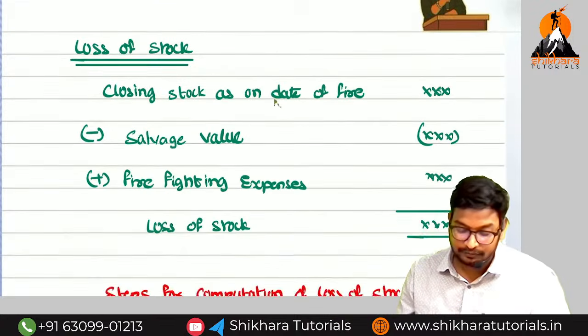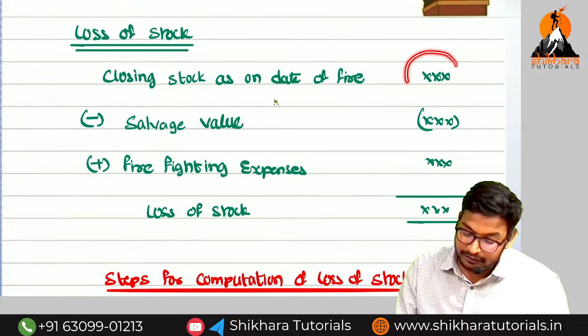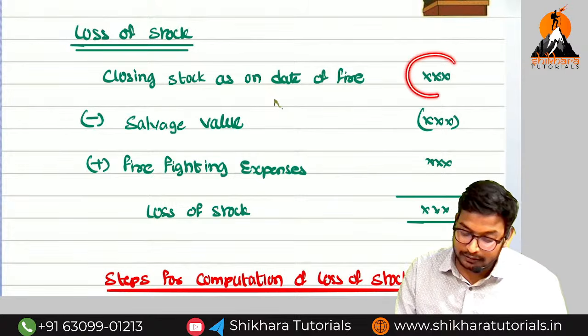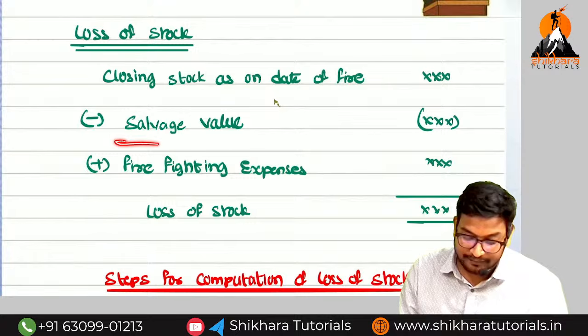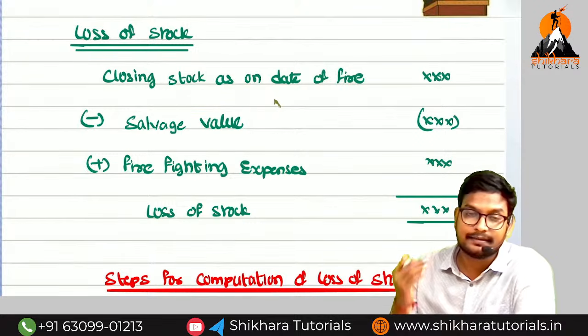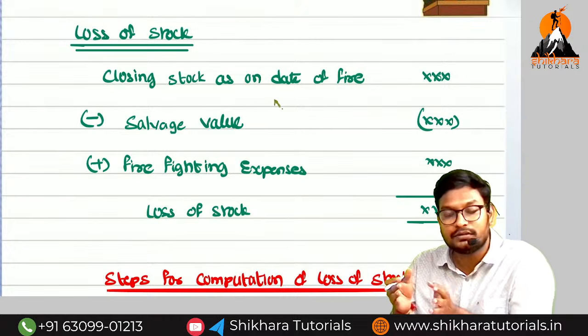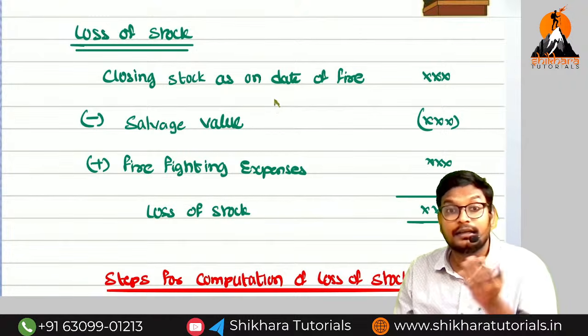So next we need to calculate the loss of stock. Sir, we are going to find out the closing stock as on the date of fire, but for the total closing stock they will not give the cash. Why, sir? Because we have the salvage value. What is the meaning of salvage value? After the occurrence of the fire, all the goods may be destroyed, but even though, some of the goods may be saved, and those goods we can sell at less than cost.